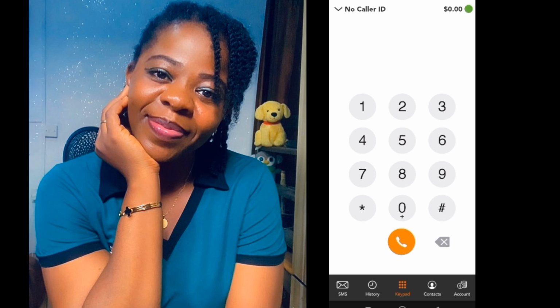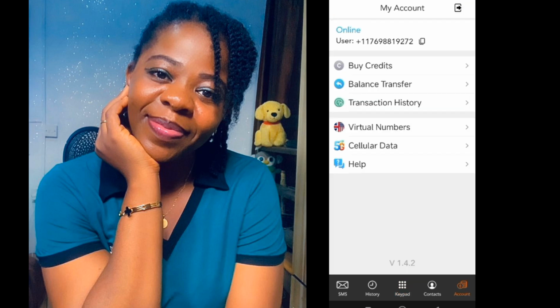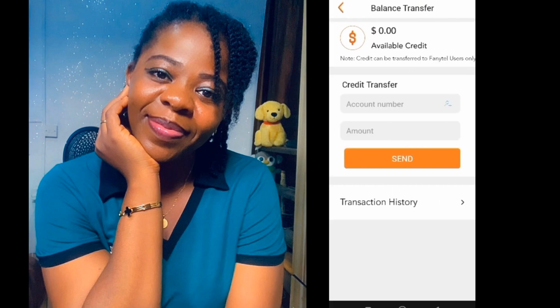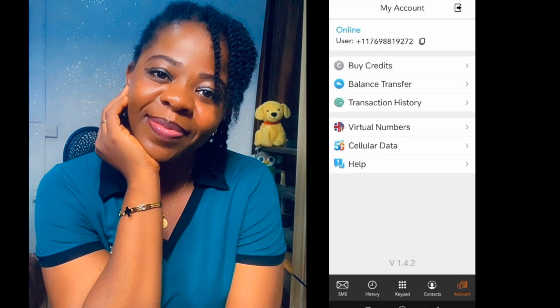Then we're here. As you can see, there's no money here, so I'll click on the last icon on my right hand side, accounts, so that I can go and add credits. You can add money. Once I'm in this interface, I click on buy credits, because they call it credits. This is not where we're going to. We'll go back and click on buy credits, so it will take us to the right place.